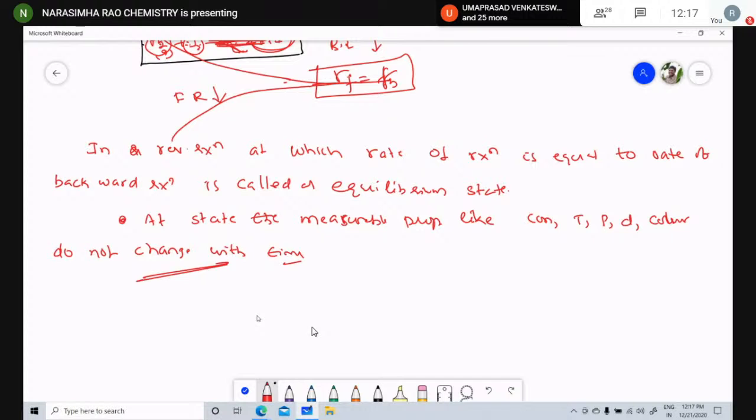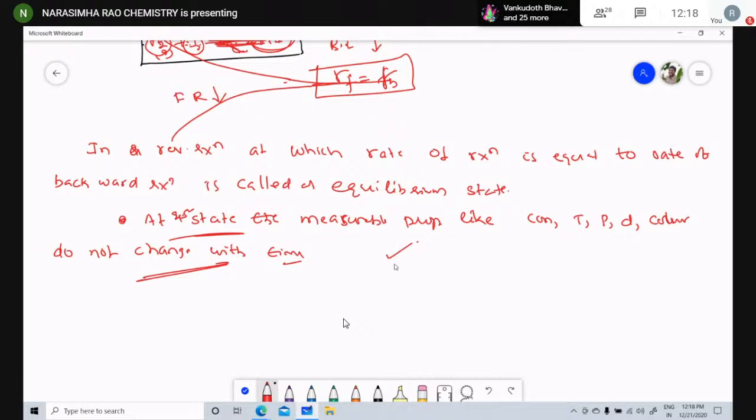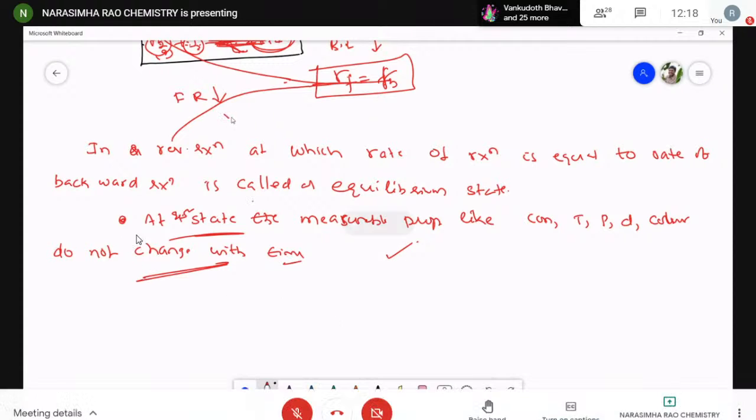So before going to that, at the state of equilibrium, the measurable properties like concentration, temperature, pressure, density and color do not change with time. At equilibrium state, these measurable properties cannot change. So such a state is called an equilibrium state.